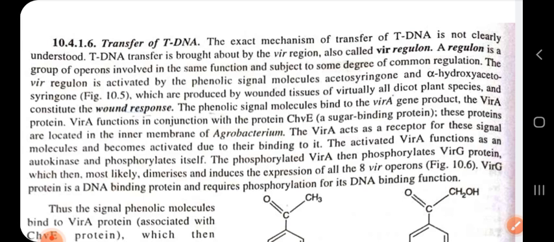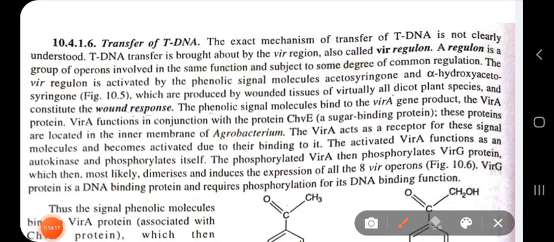So let's discuss. It will be a lengthy lecture today, because I will explain how the tDNA is going to transfer. How we prepare the plasmids will be discussed in the next lecture. The exact mechanism for transfer of tDNA is not clearly understood. DNA transfer is brought about by the VIR region, known as the VIR regulon. I have already said that the whole tDNA transfer is done by the VIR region.